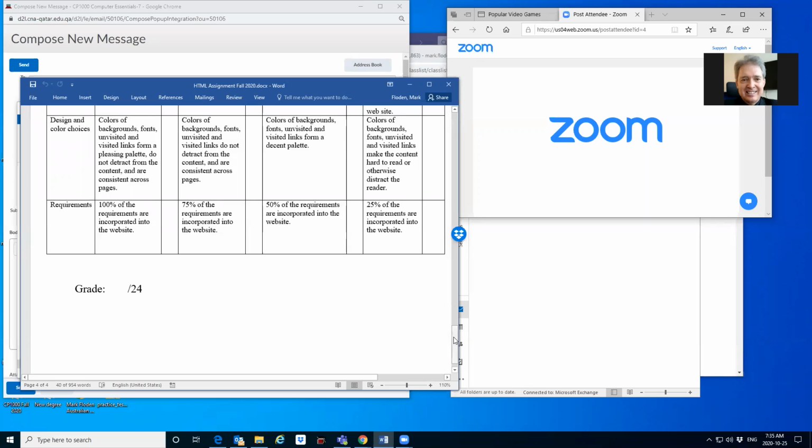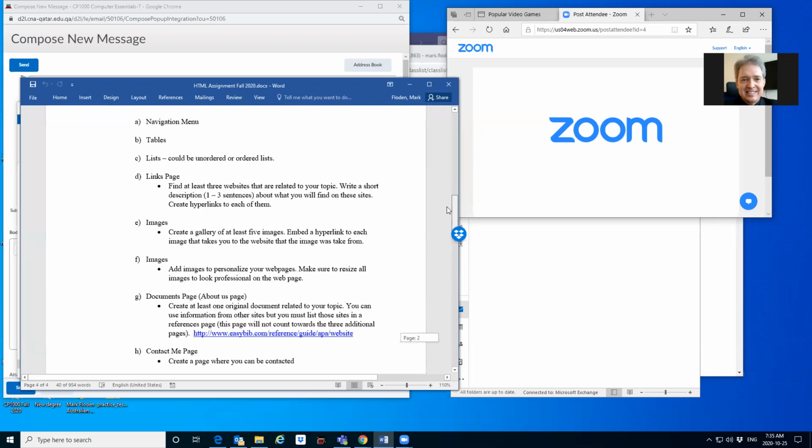And the requirements, as it says, to get all the marks, so you must meet all of these requirements as well. You must have a nav menu, you must have a table, list, you must have navigation. Well, we already got that right. Links page, which is going to work. Oh, sorry. Links page is different than navigation.